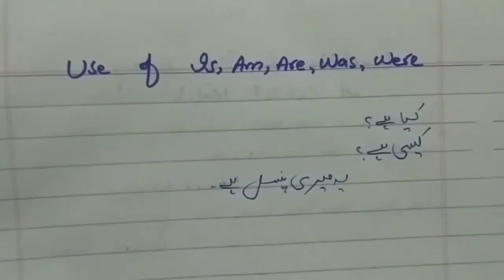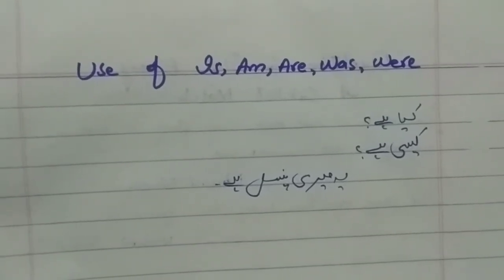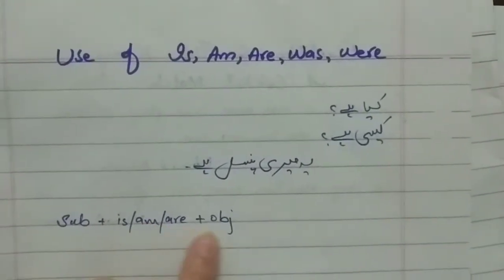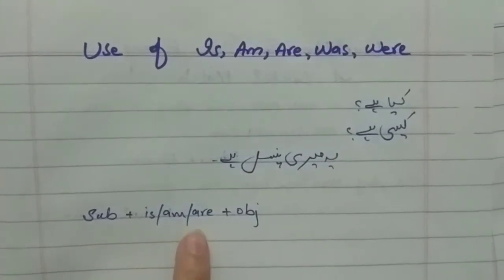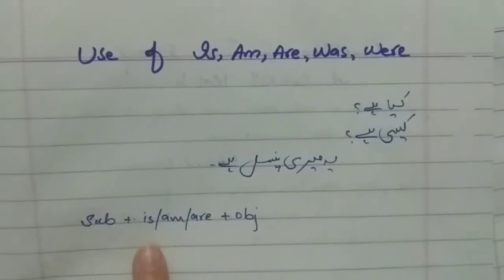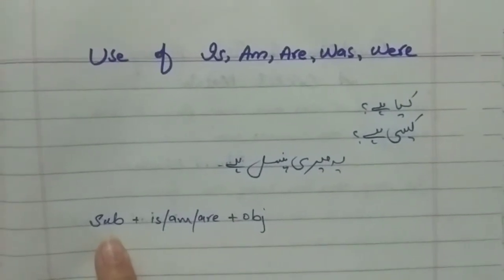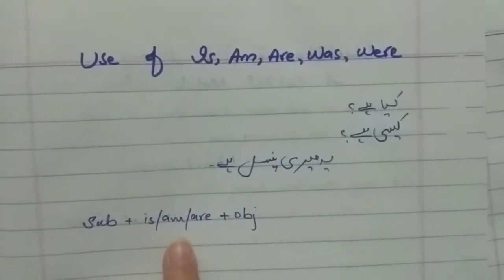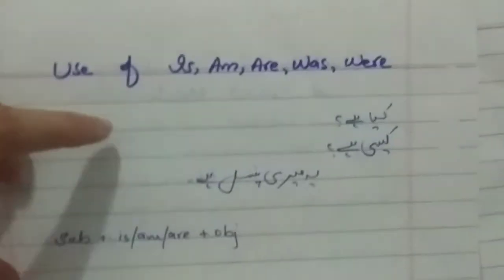So we have a methodology to convert these Urdu sentences into English, and the methodology is subject plus is, am, are plus object. If we want to convert Urdu sentences into English, we require two things. First of all, we need a subject, the person who is doing a work or an action, and the second thing required is an action. Object is something that can be transitive or intransitive.